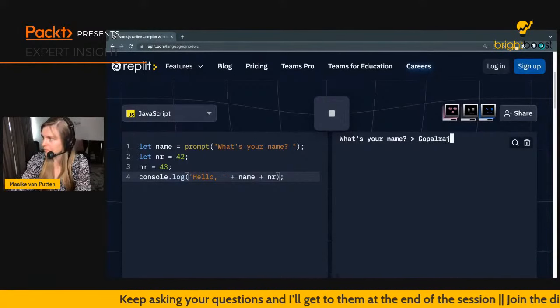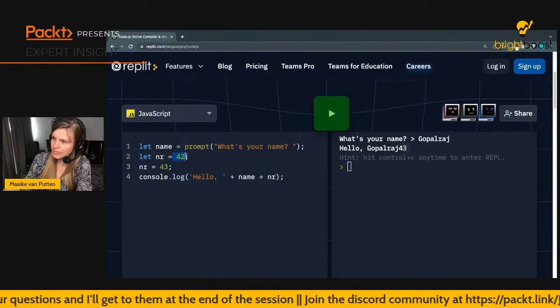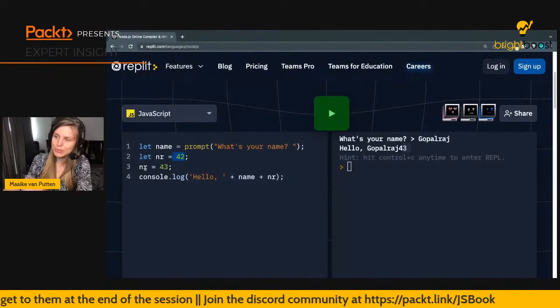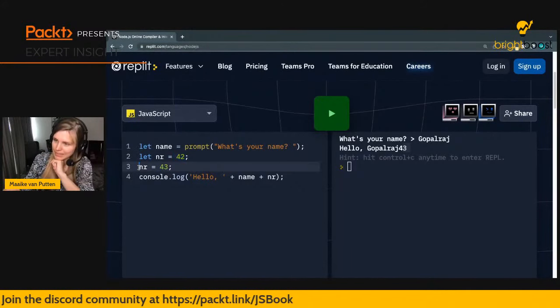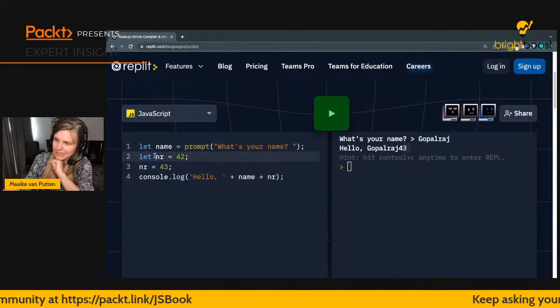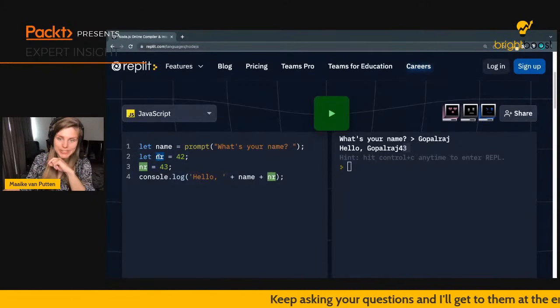There we go. And it's going to concatenate 43 to this. So 42, this is the value that I assigned to this first, but then I did an override with 43 on the next line. And please look at this one over here. So I have this let in front of my variable name only when I declare it the first time.